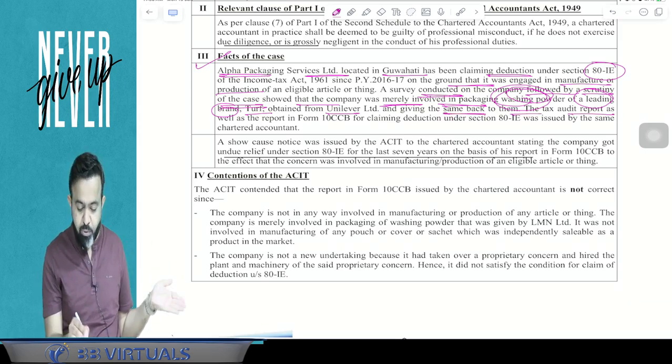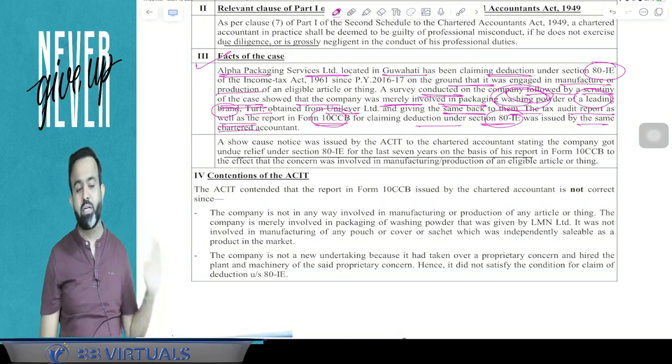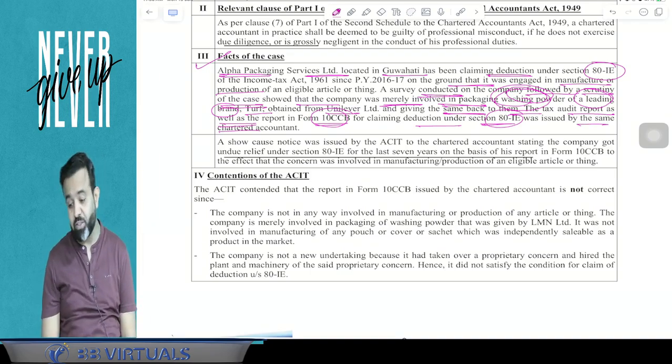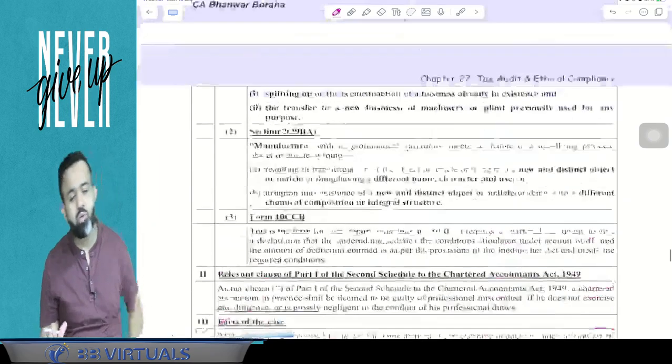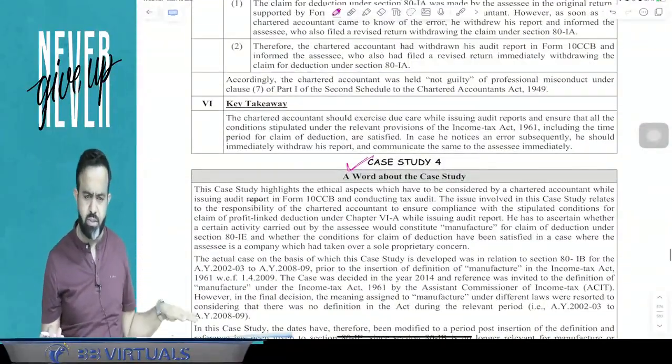Then the audit report as well as the report in Form 10CCB for claiming deduction under section 80IE was issued by the chartered accountant. The chartered accountant says that it is manufacturing. So is it manufacturing or not? If you read this case study, you will be able to understand. Okay, so just go through case study number 4.